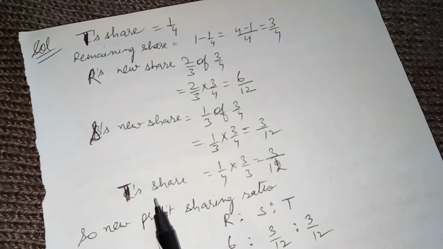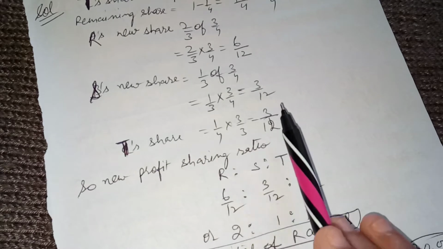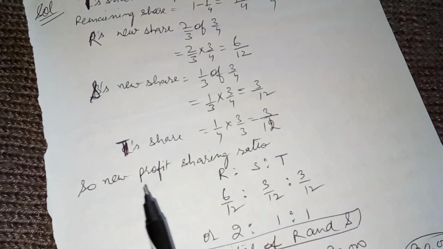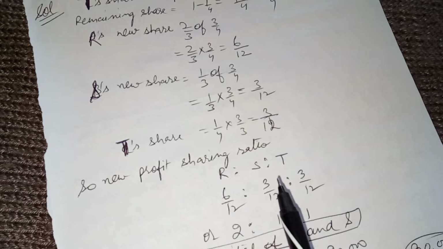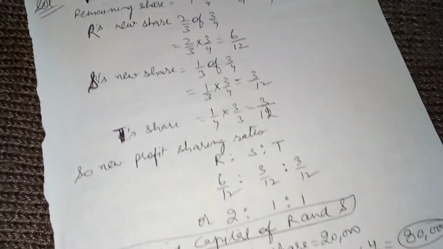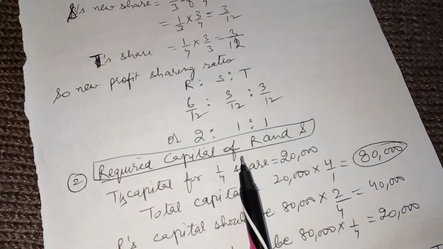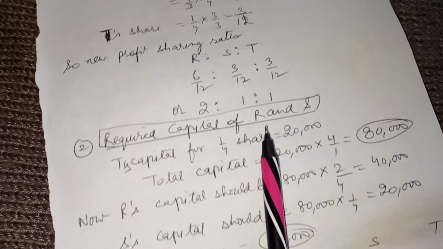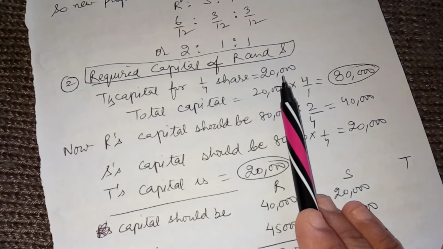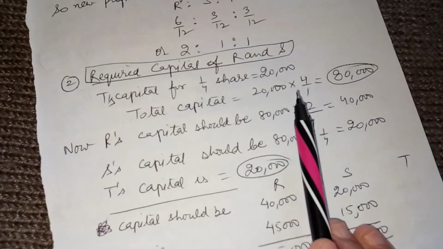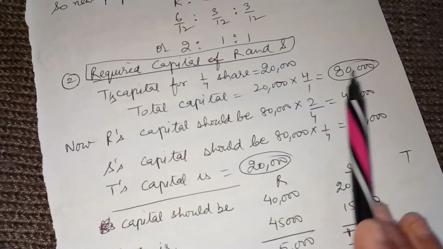And T's share, we will equalize the denominator: 1/4 into 3 by 3, that is 3/12. So the new profit sharing ratio of R, S and T will be 6/12, 3/12, 3/12, or 2:1:1. Now the required capital of R and S. Let us check what happens. T's capital for 1/4 share is 20,000. So the total capital should be 20,000 into 4/1, we will capitalize, that is 80,000.